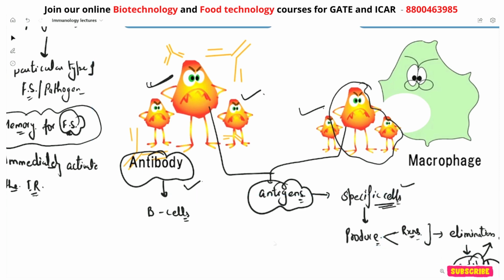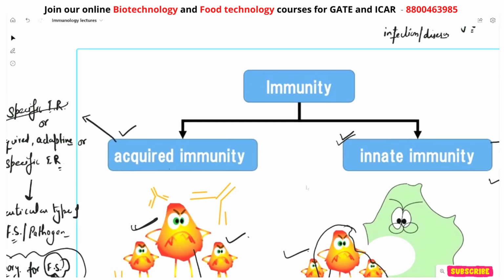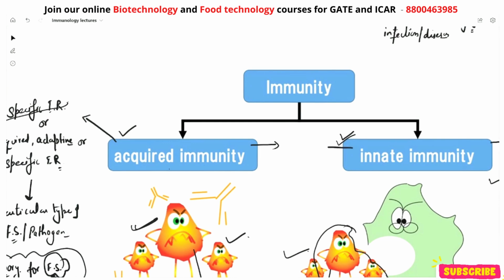And the interesting thing is that both the acquired immunity and the innate immunity work together, right? They work rhythmically to eliminate any particular type of pathogen. So it's not like they randomly get activated. They actually work together and eliminate the foreign particle.